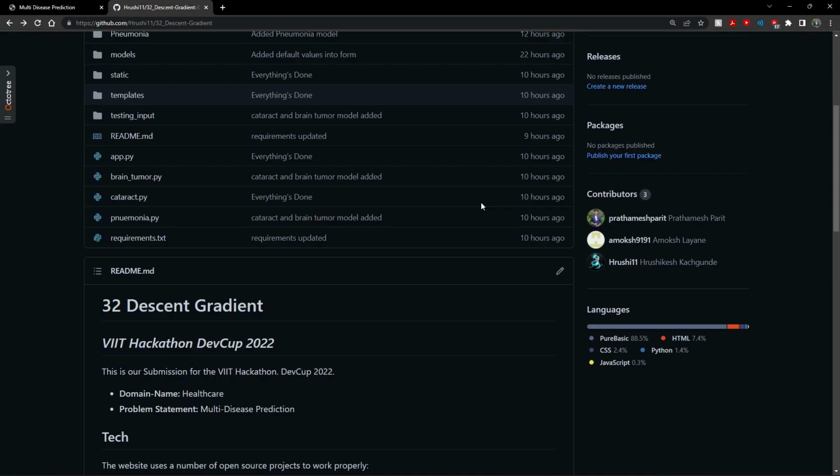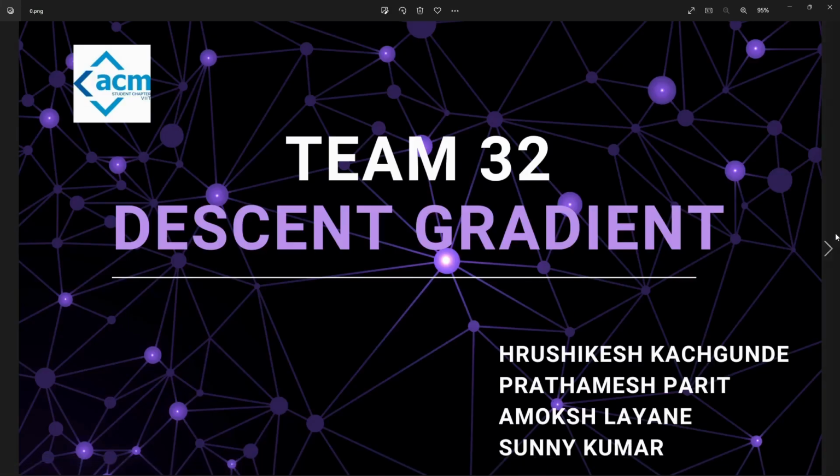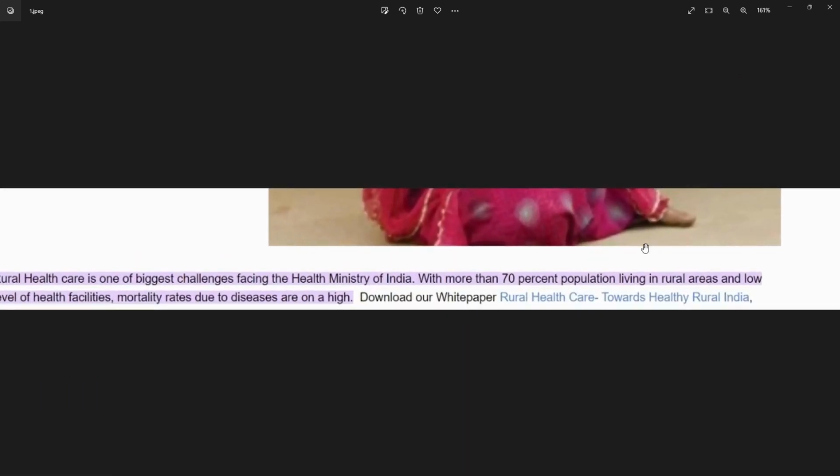So what problem does our hack solve at a bigger scale? To answer this question, here are some stats regarding the ground reality of India's healthcare system. According to the Gram One data, rural healthcare is one of the biggest challenges that health ministries in India are facing right now, with more than 70% of the population living in rural areas and low levels of health facilities. Mortality rates due to diseases are high.